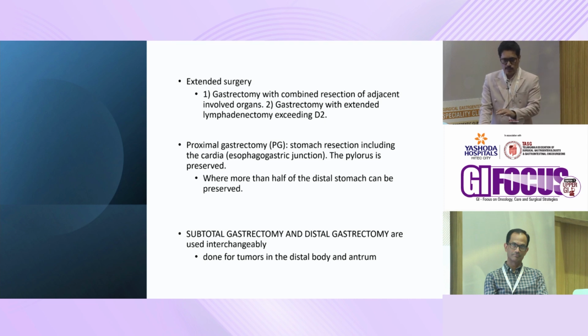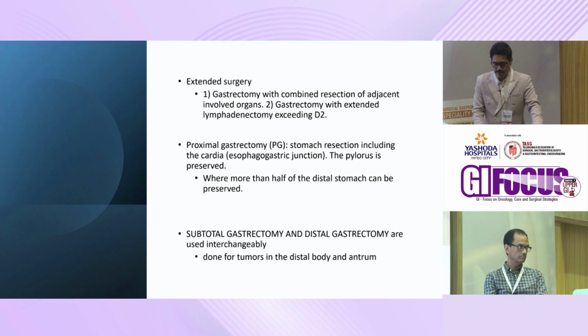The extended resections will come into play even after a neoadjuvant therapy. So post neoadjuvant therapy, we have to redefine the locally advanced gastric cancer, whether this patient would need a simple modified gastrectomy or would need an extended gastrectomy. Like discussed in the proximal gastrectomy, we resect the esophagogastric junction, part of the esophagus, and the pylorus is preserved.